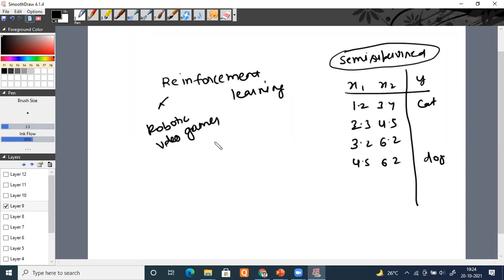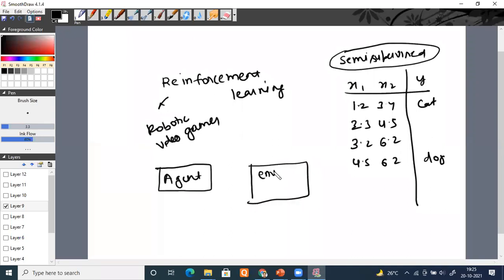In reinforcement learning, what happens? We have three things. One is an agent who wants to learn. Second one, your environment, with which your agent interacts. Third one is action. I'm just typing some keywords. Remember, the main things are these: agent, environment, and action, which the agent performs. So three things are there.